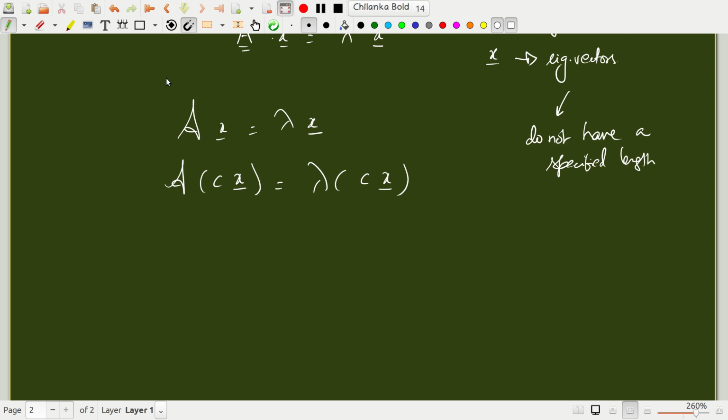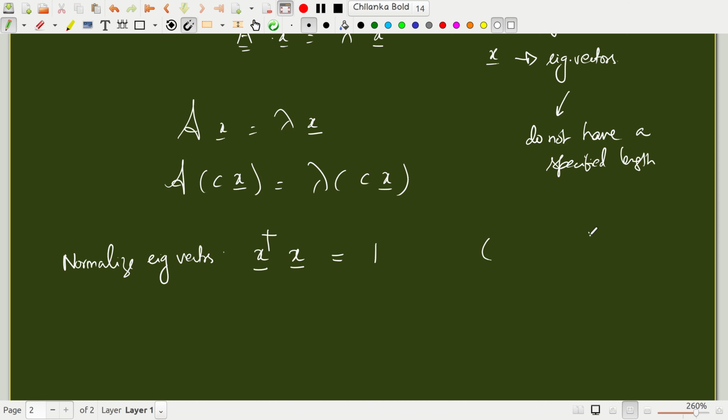Therefore it is easy to see that you can multiply the eigenvector by any scalar and it still remains an eigenvector. So what we normally do is we normalize eigenvectors such that if I take an eigenvector and its Hermitian conjugate, the dot product should be 1.